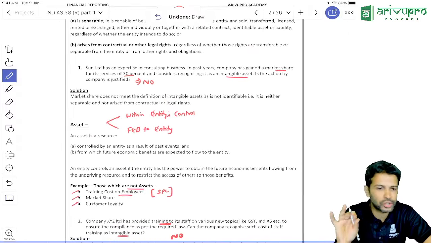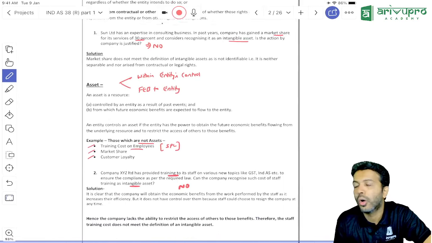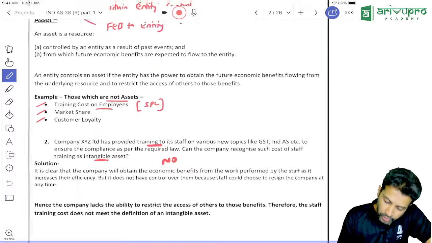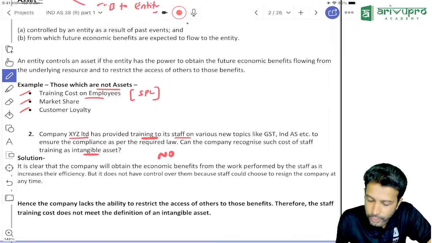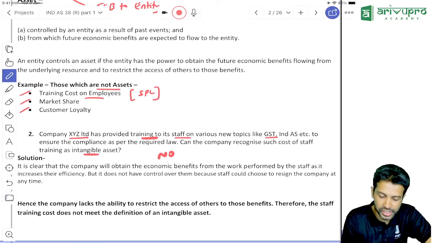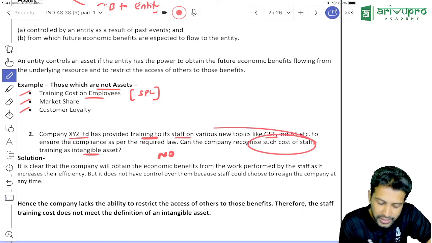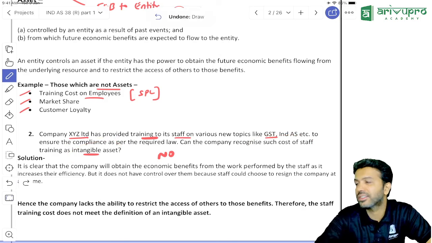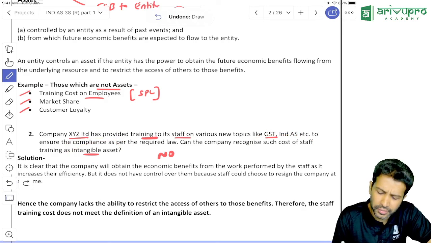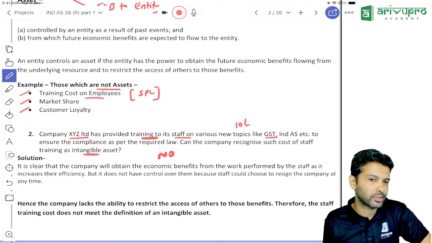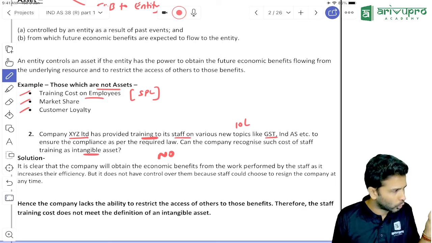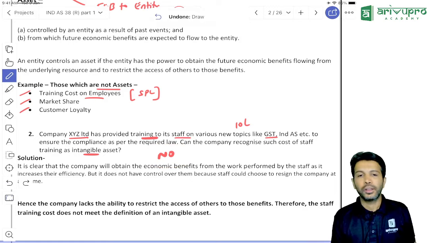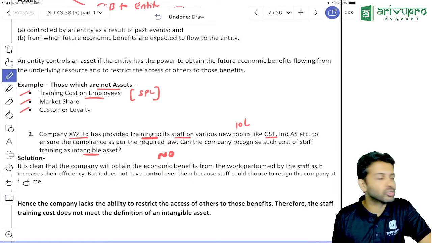I've written one short answer. I'll move forward to the next. Okay, second one. Company XYZ has given some training to its staff on the various new topics like IND AS, GST, and so on. So that training cost, they are saying, can be recognized as intangible asset. Let's say they spent 10 lakh for training cost. The training cost of 10 lakh, can you capitalize it as intangible asset? No. Whatever amount you have spent, straight away goes off to SPL.